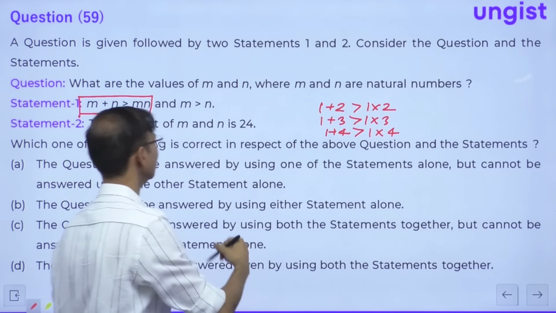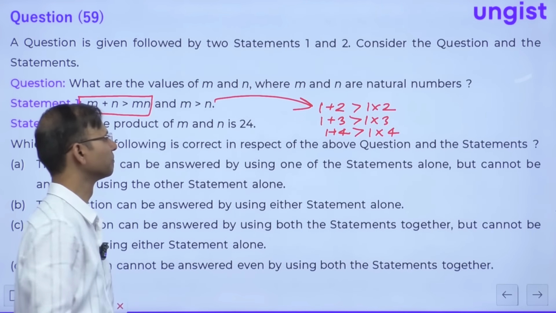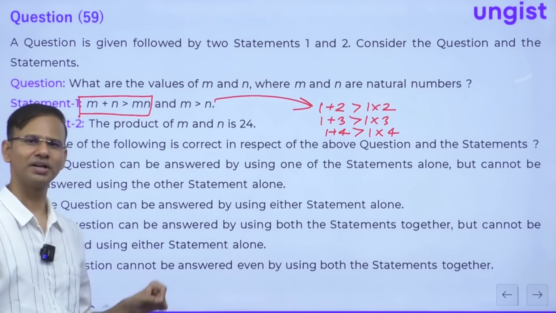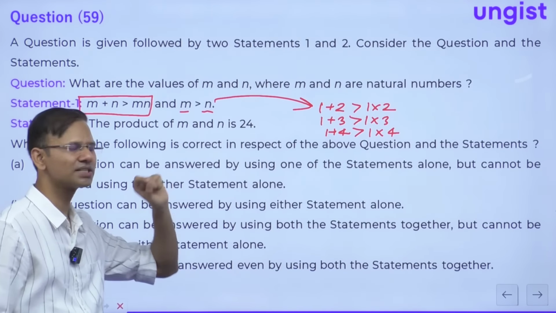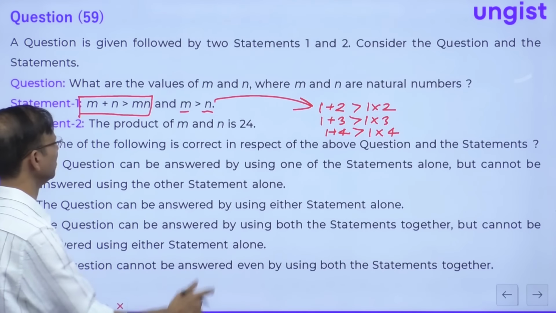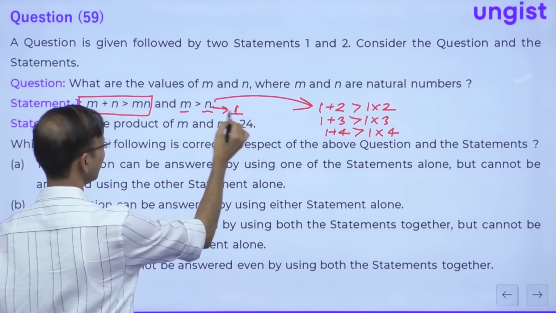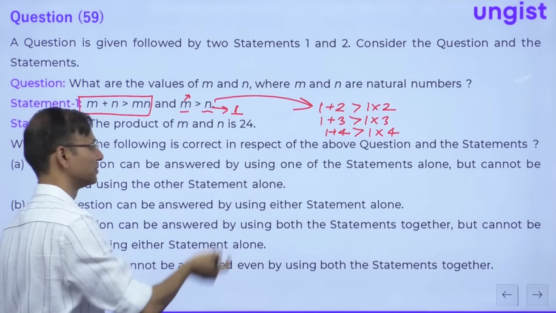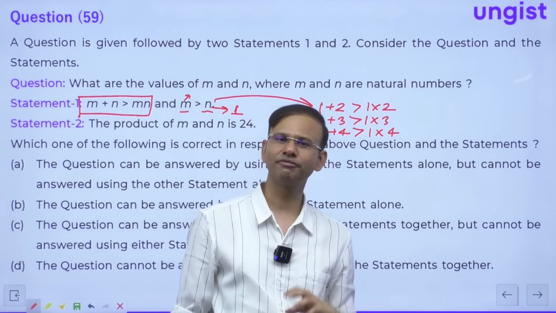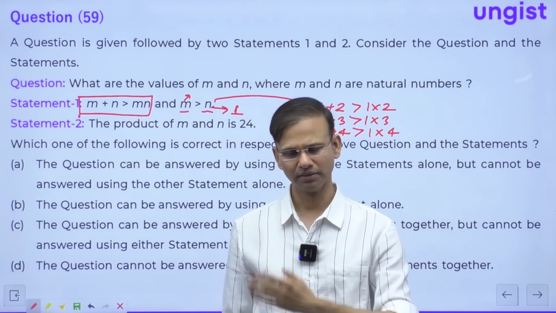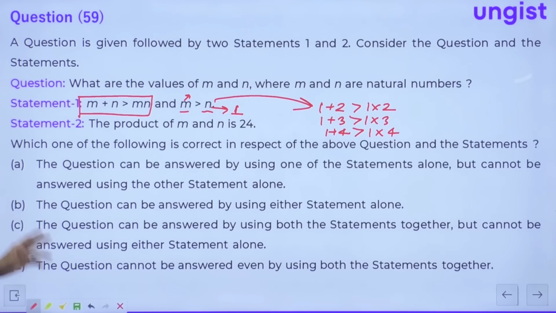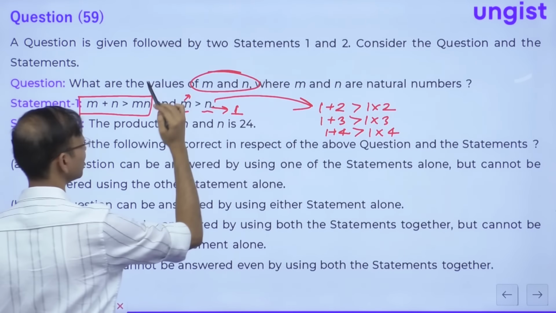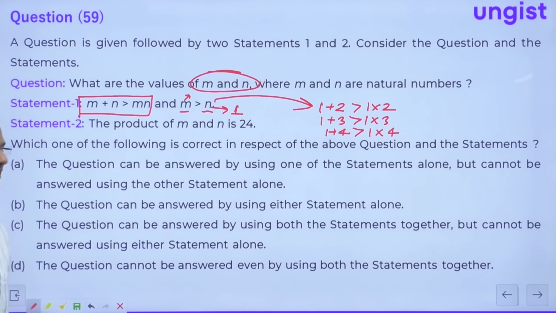So obviously here, just by statement number 1, you can say at least one of them has to be 1 and the other has to be some other number. But they are saying m is greater than n, so obviously n will be 1 always, right? And m will be another natural number. But how many values of m are possible? So infinite values of m are possible through this, right? So from statement number 1, we cannot say anything. The question is saying what are the values of m and n. So from statement number 1 alone, we cannot find the answer.